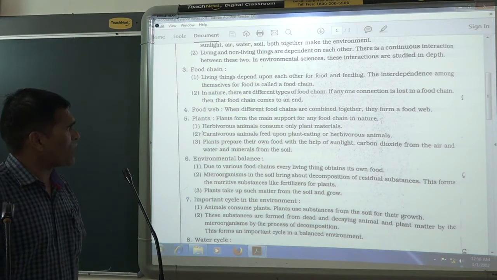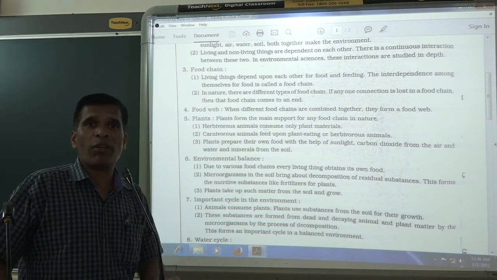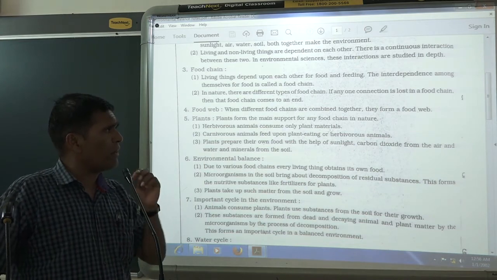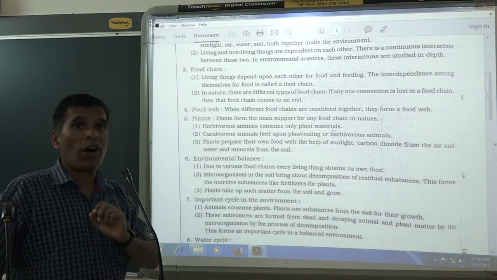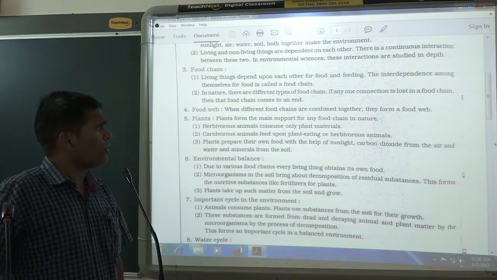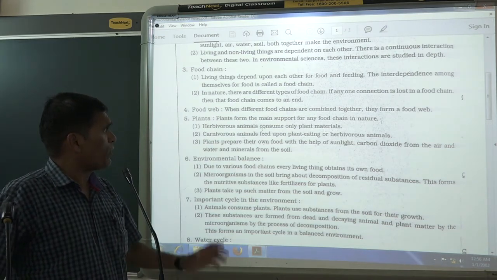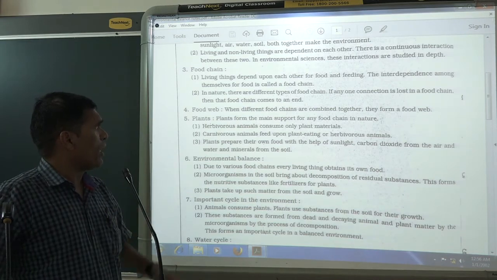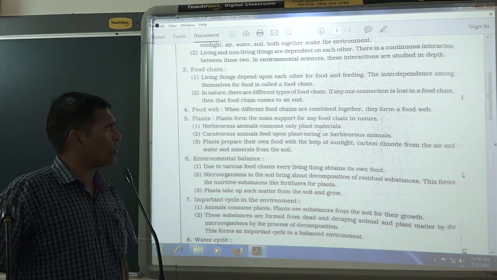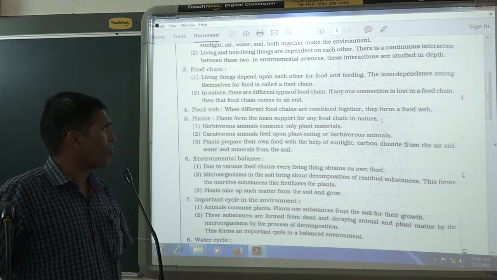In all the food chains, the plant is the main support. Herbivores are in the food chains, and herbivorous animals consume only plant material.